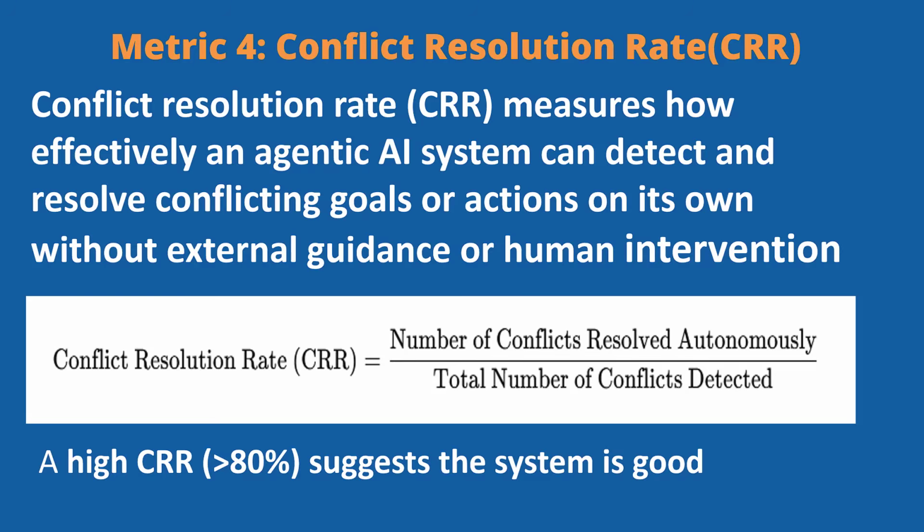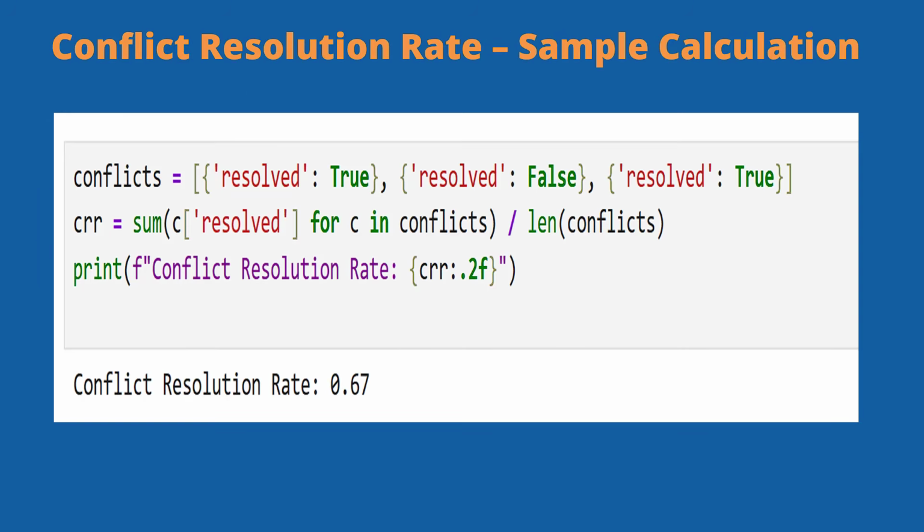This measures how often agents resolve conflicts among themselves. Conflicts can occur when agents have overlapping goals or limited shared resources.